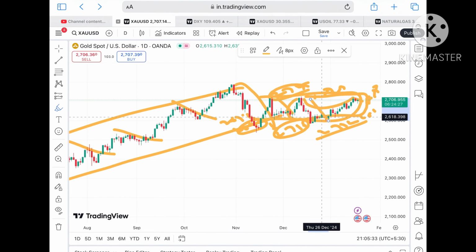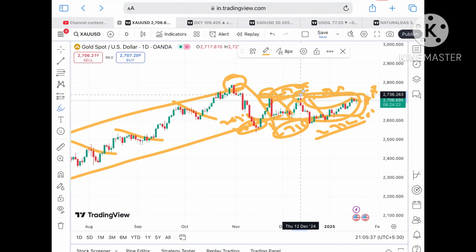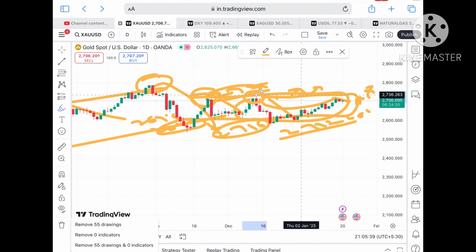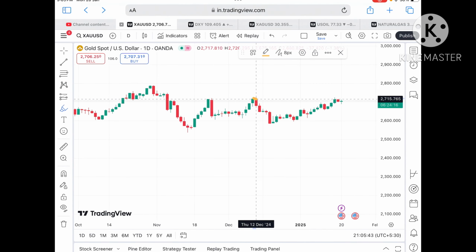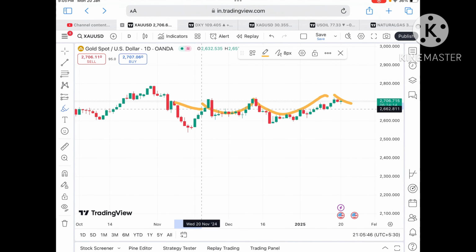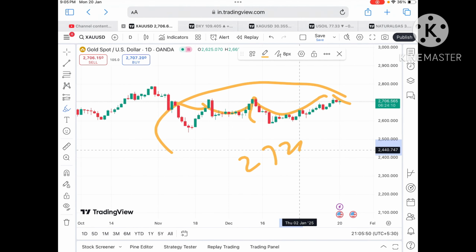See, after October, whenever it is making a new high, we have seen a good fall come. So that is what we can see in the coming days also. If you look at the dollar index, look at this, a pattern is forming, and similar patterns were formed here. So there will be a zone breakout as soon as it starts going above $26.